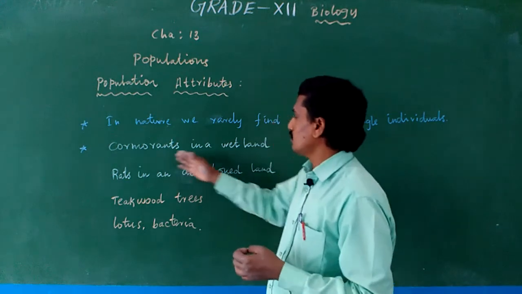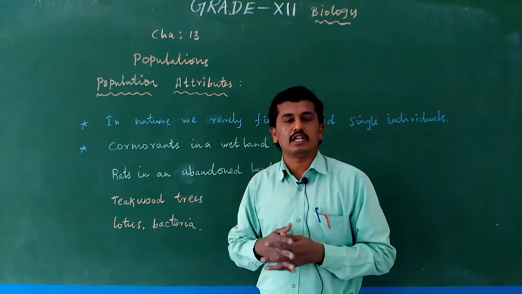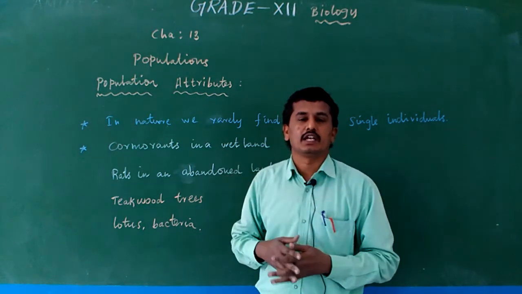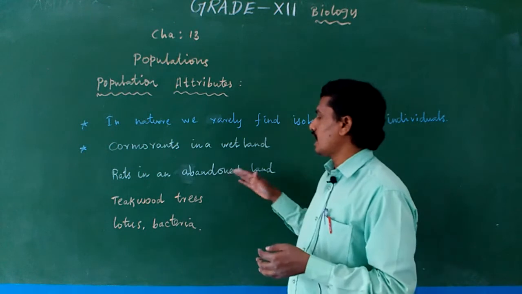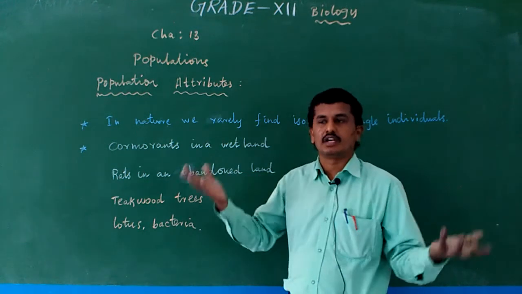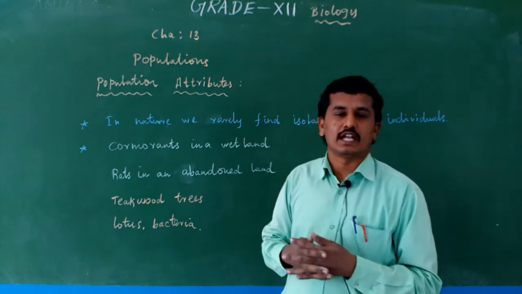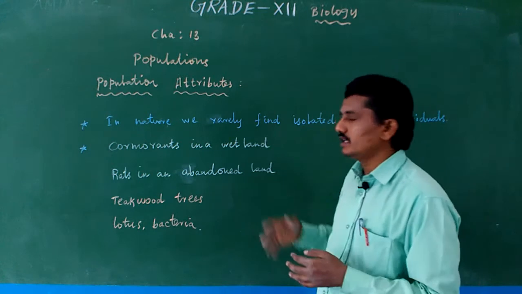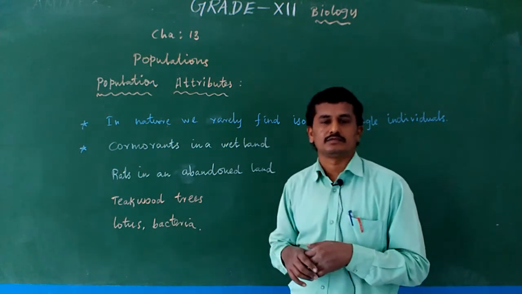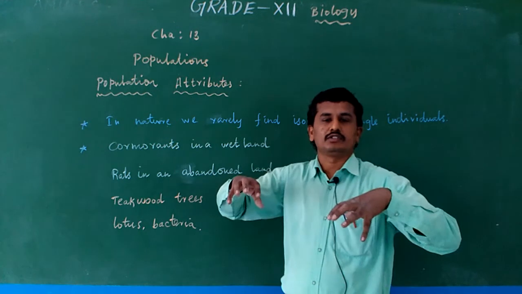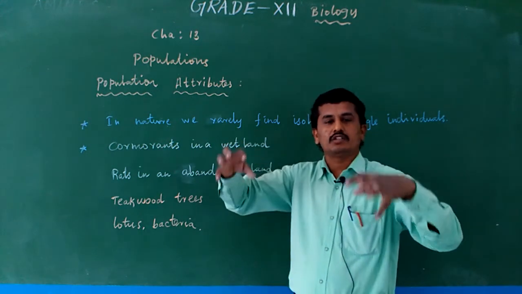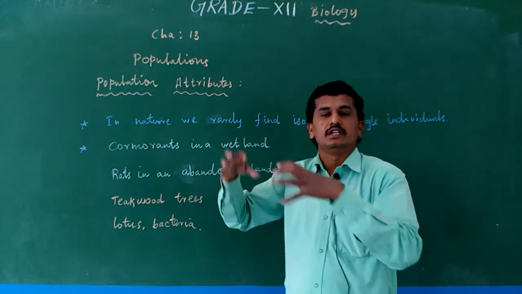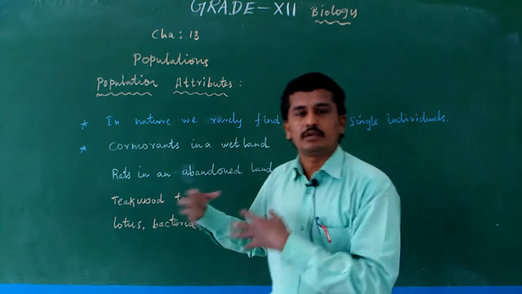Same as cormorants in a wetland. Cormorants are a type of bird, and wetland means water-related areas. And rats in abandoned land, abandoned meaning wasteland, is a rat population. And teakwood trees in a forest. In a forest many teakwood trees, Tectona grandis, are present. So teakwood is a teakwood population, and there are pine population, grass population, and eucalyptus population.